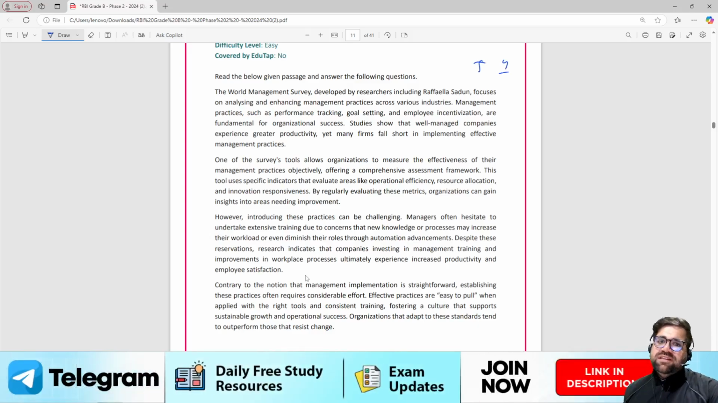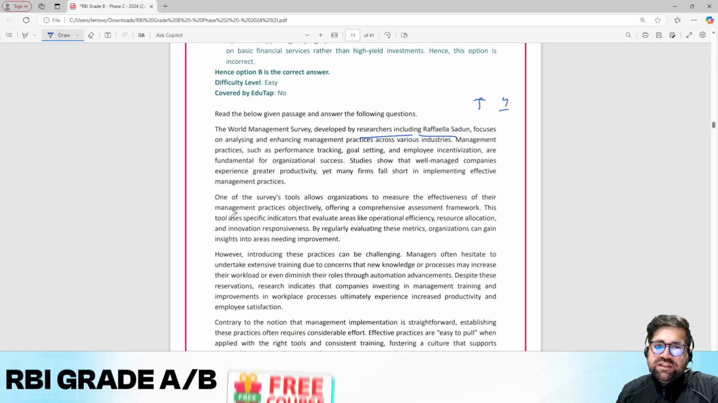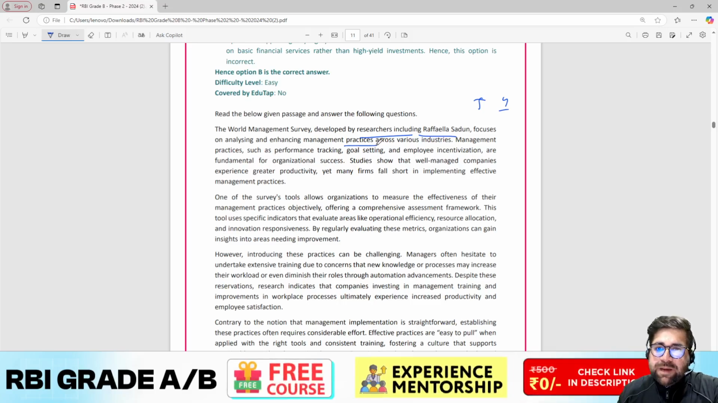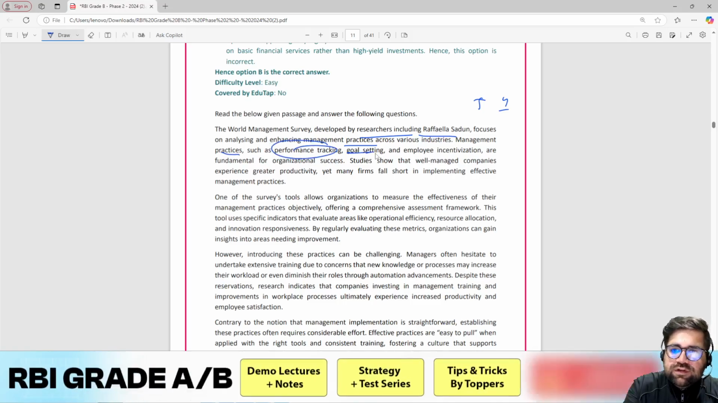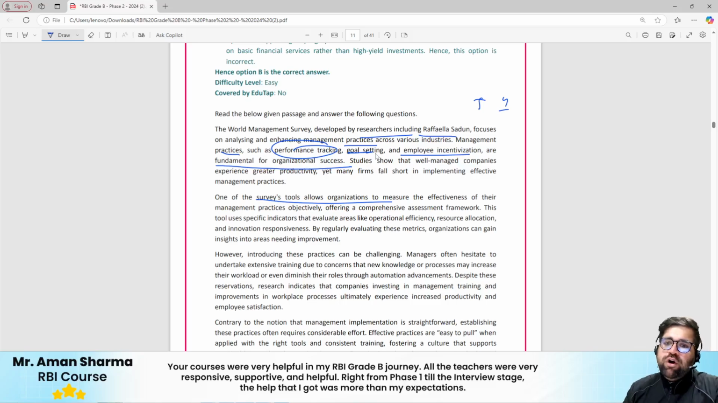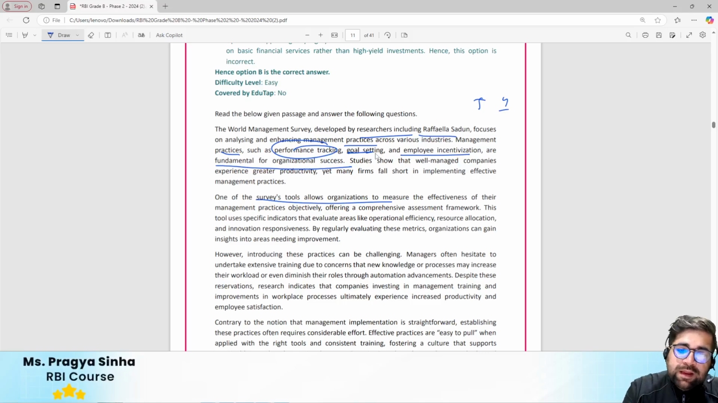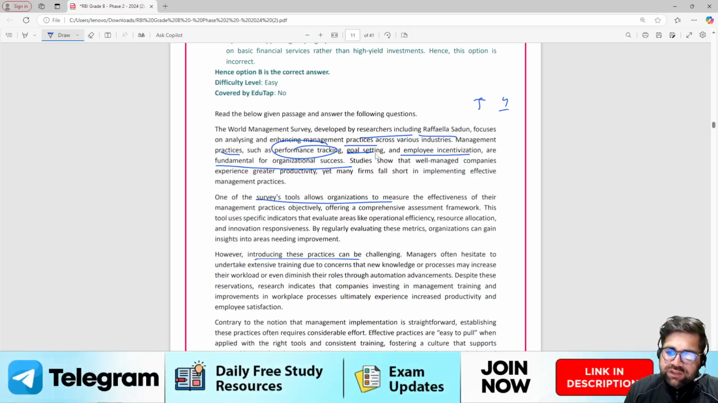The World Management Survey, developed by research including Rafael Stardon, focuses on analyzing and enhancing management practices across various industries. Management practices such as performance tracking, goal setting, employee incentivization are fundamental for organizational success. One of the survey's tools allows the organization to measure effectiveness of their management practices. Introducing these practices can be challenging, and if you practice this, then definitely you will foster a culture that supports sustainable growth and organizational success.